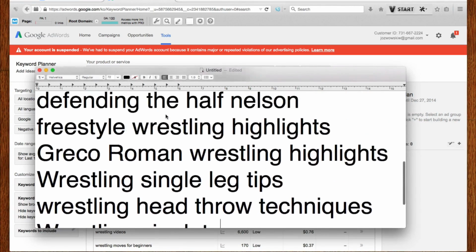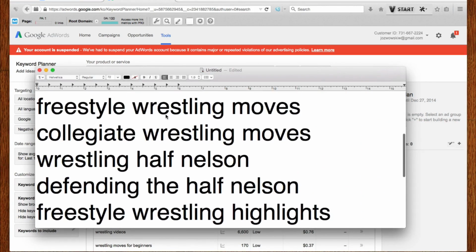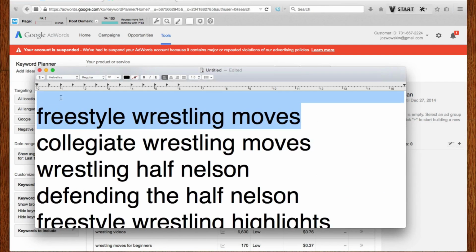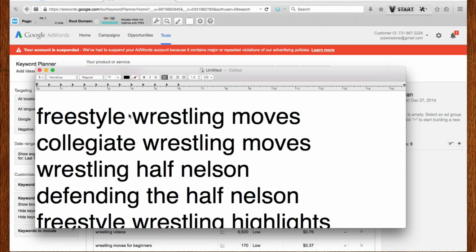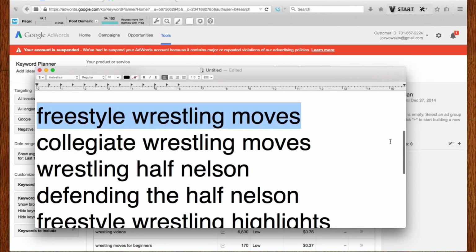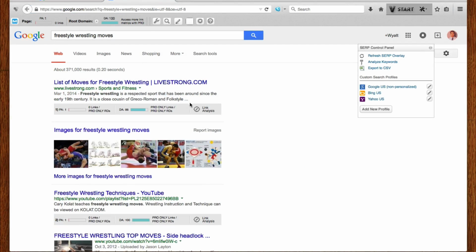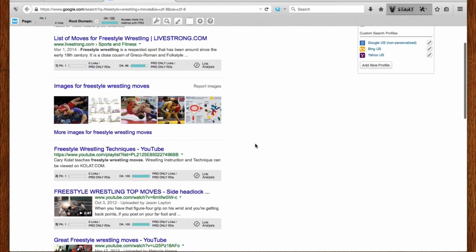So just by what I'm thinking right now, freestyle wrestling moves would be a great one to go after. It got a good bit of searches, but the competition seemed fairly non-existent, and it met our parameters. Let's check this out by searching and see what we have. So we have Live Strong ranking at the top, which is a big authority site about health and fitness, right? So it's not even specifically about wrestling. So I'm pretty sure we can dominate this space.